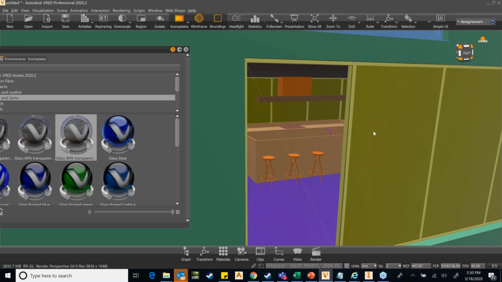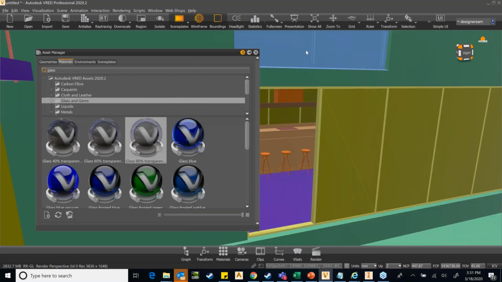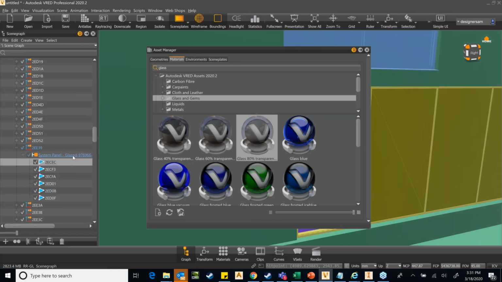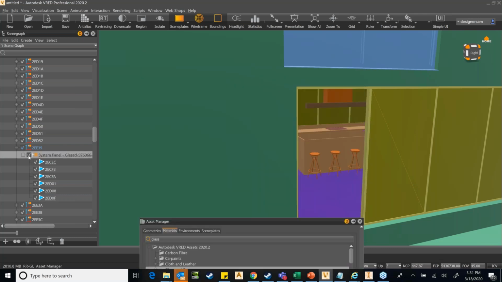Now I can actually do the same thing with the others. But I don't want to select each glass separately. What I can do is see how these are structured in my scene graph. I think it's one structure.